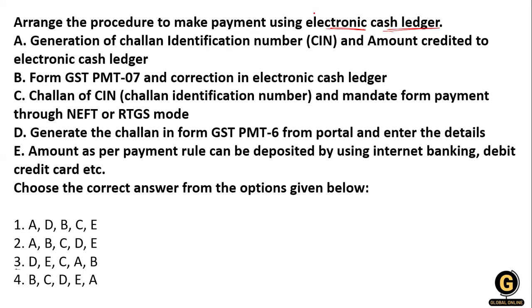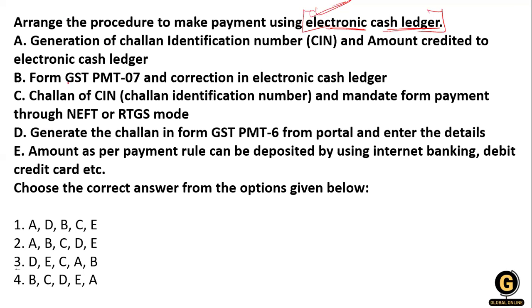The statements given are: generation of the challan identification number and the amount credited to the electronic cash ledger.